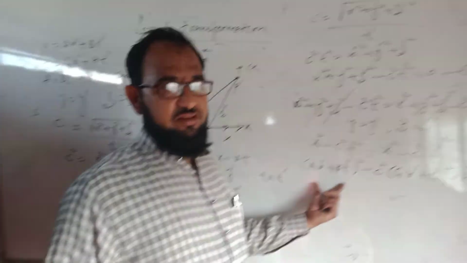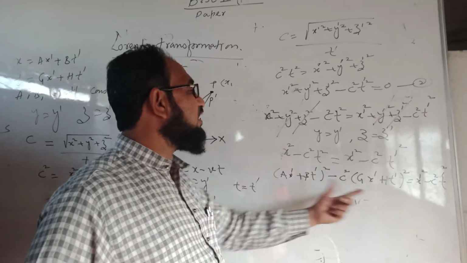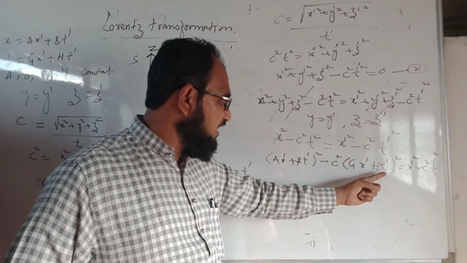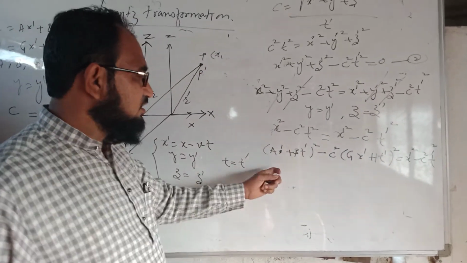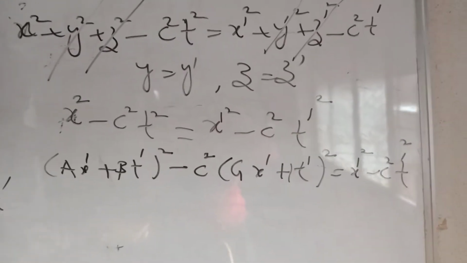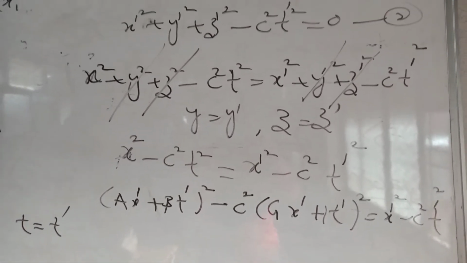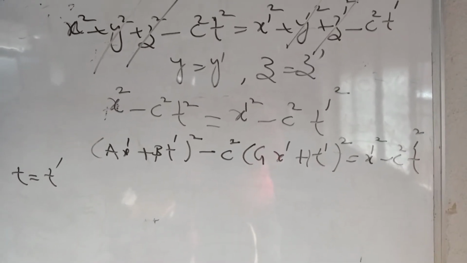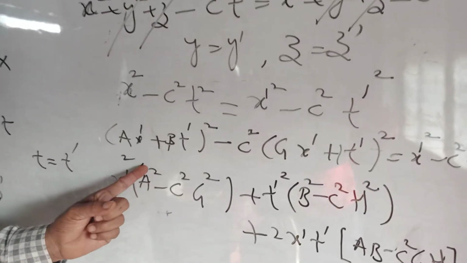Now I am expanding this equation, and I will compare the coefficients of x dash square, t dash square, and the constant terms. So I can write this equation as follows. Now see here, I am expanding this equation.